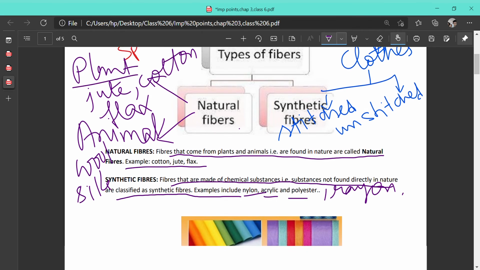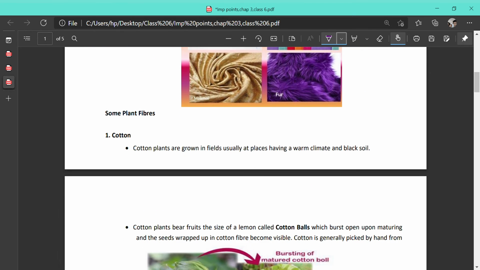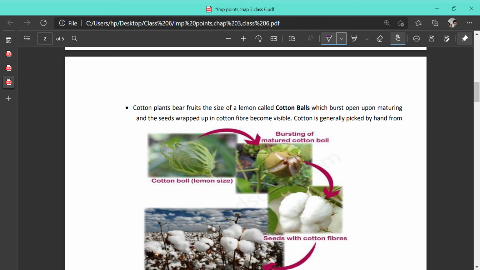So just see some of the fibers, plant and animal fibers you can see, and synthetic fibers also, nylon, fur, polyester. These are a few types of fibers. So now we are going to deal with some common plant fibers. Cotton. You can see in the diagram. The first diagram is showing the cotton balls. It is immature and it is greenish in color, and it is about the size of a lemon.